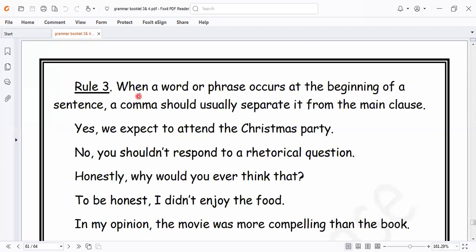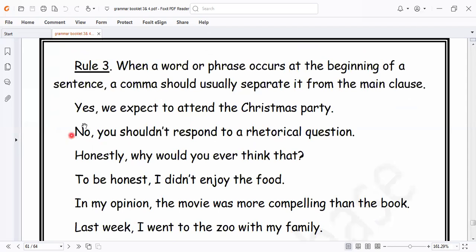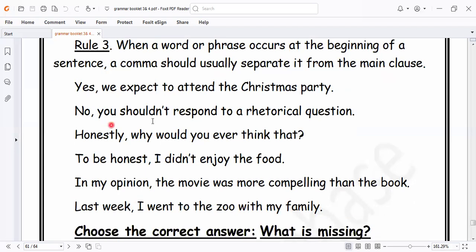Rule 3: when a word or a phrase occurs at the beginning of the sentence, a comma should usually separate it from the main clause, like this. Yes, we accept. Put a comma after yes and write the rest of the sentence as it is: we accept to attend the Christmas party. No, you shouldn't.